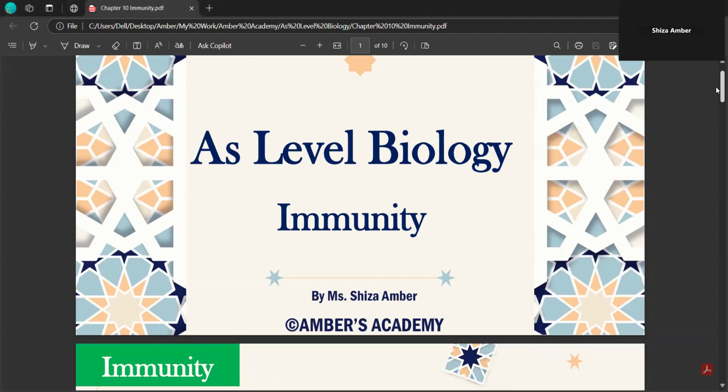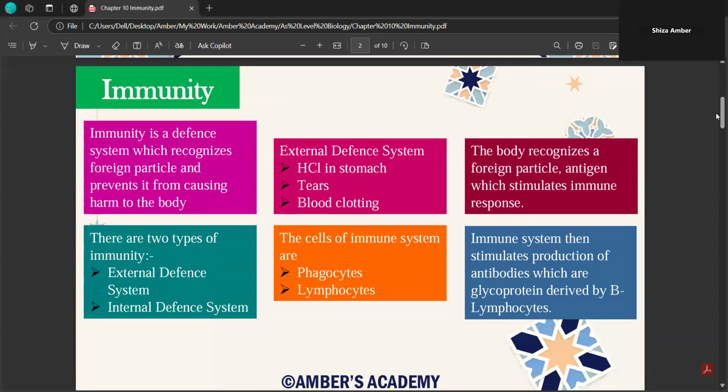So it's an easy chapter. It's not very difficult. There are just a few basic concepts that we need to grasp, starting with what exactly is meant by the word immunity. They may ask you this question for 2 marks.